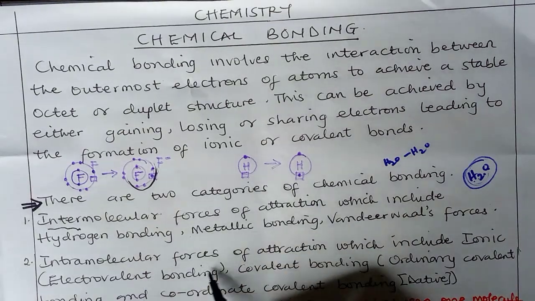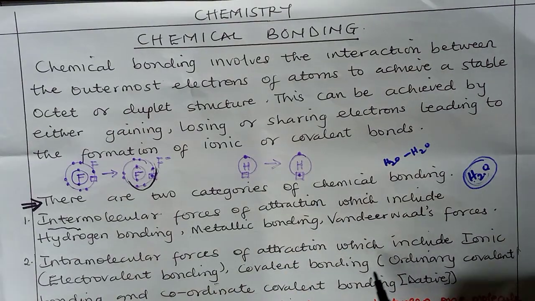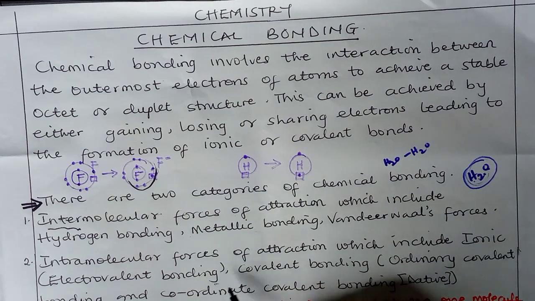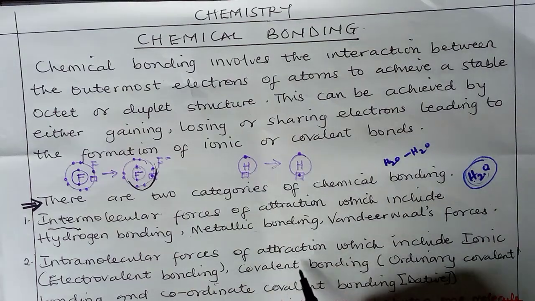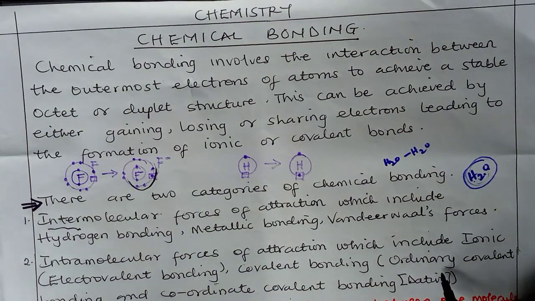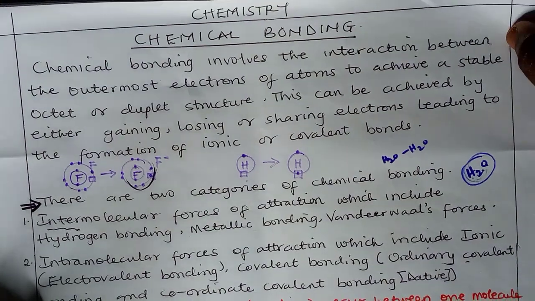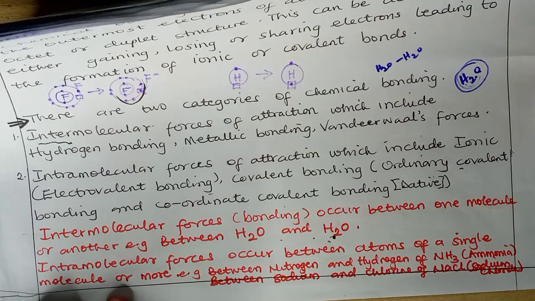We also have intramolecular forces of attraction, which include ionic bonding, which is also known as electrovalent bonding, and covalent bonding, which can be classified into two. We have the ordinary covalent bonding and the coordinate covalent bonding.